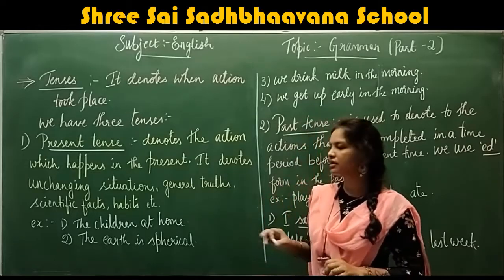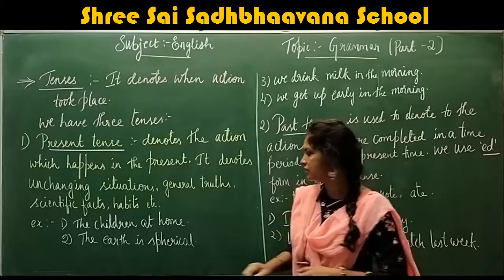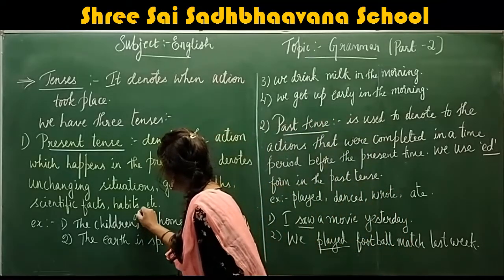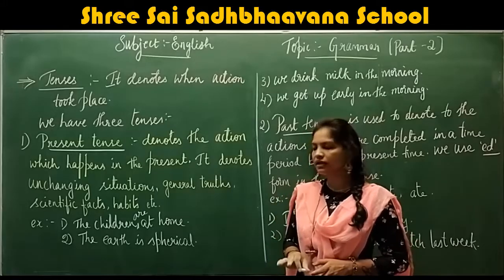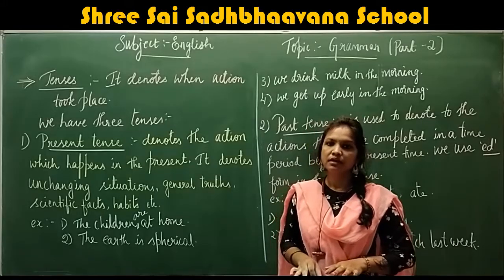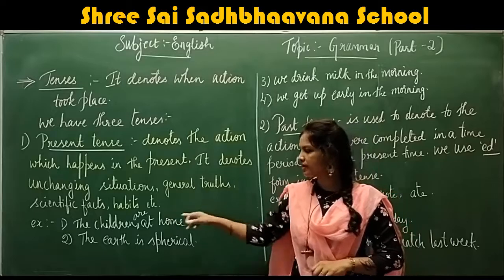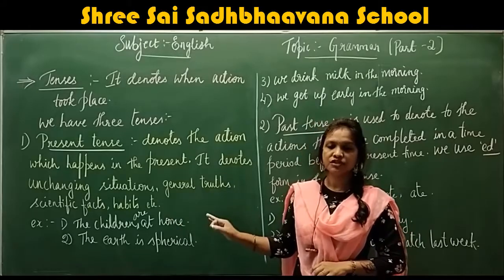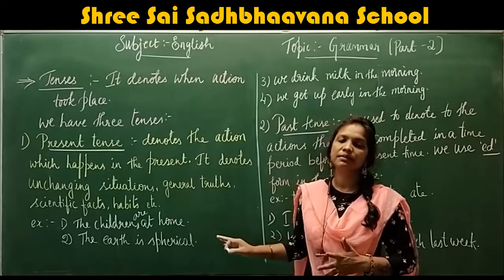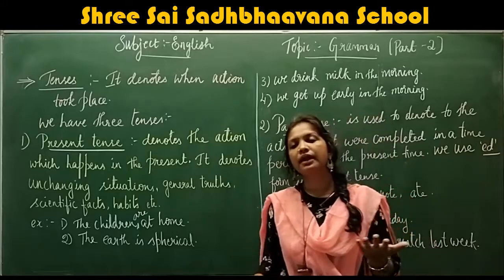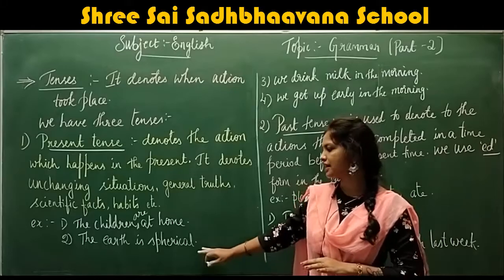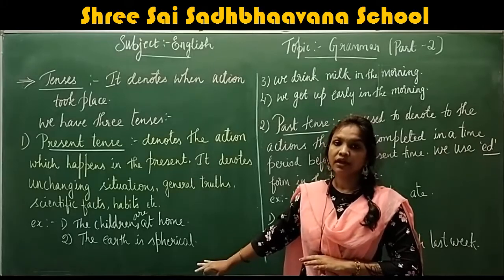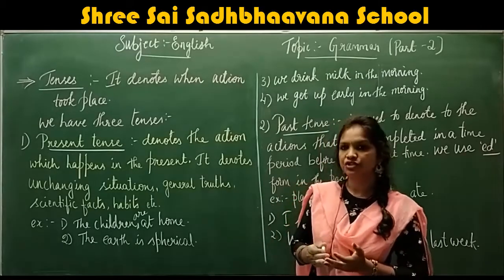So for example, the children are at home. The children are at home. Now, the earth is spherical. In these two sentences, the children are at home, that is a general truth. In this pandemic situation, you children are at home, right? Next sentence, the earth is spherical. This is a scientific fact. The earth is spherical in shape.